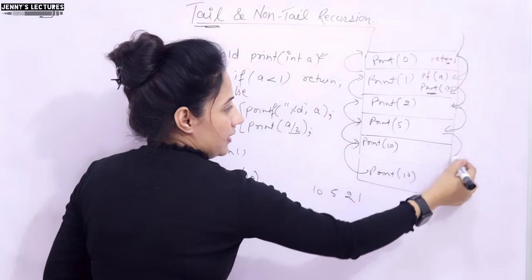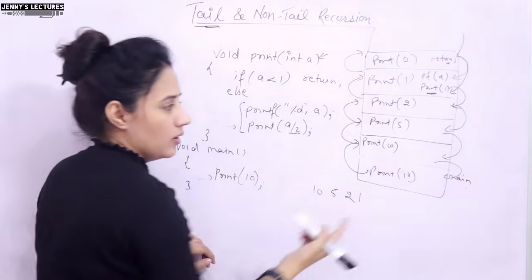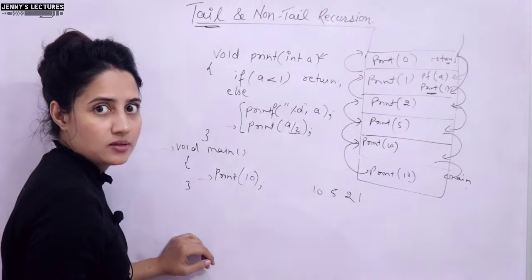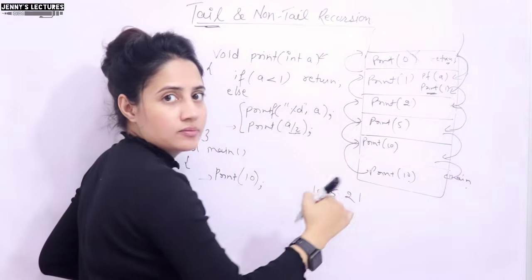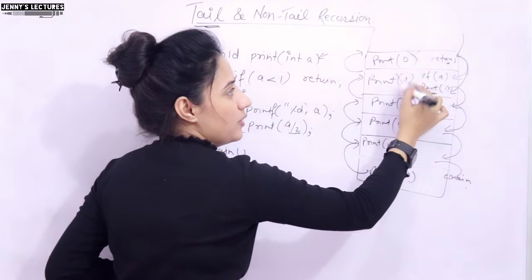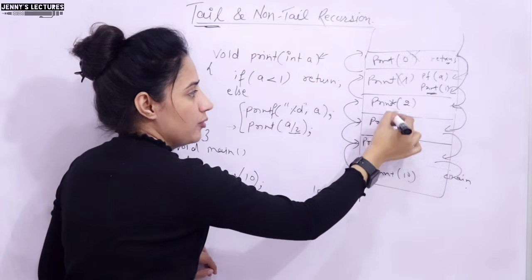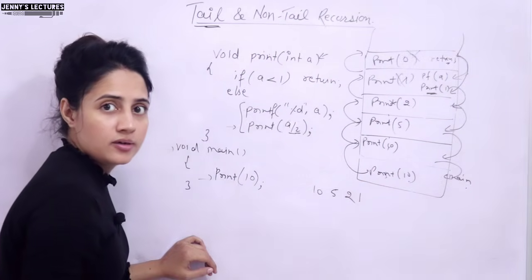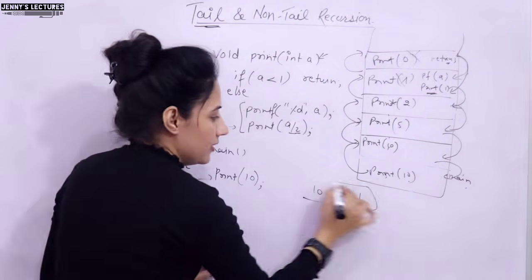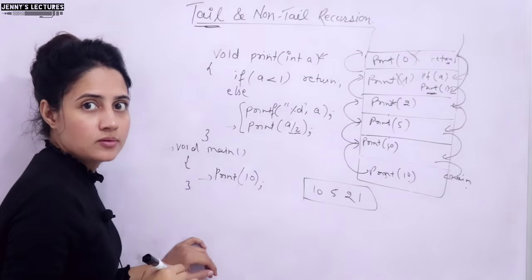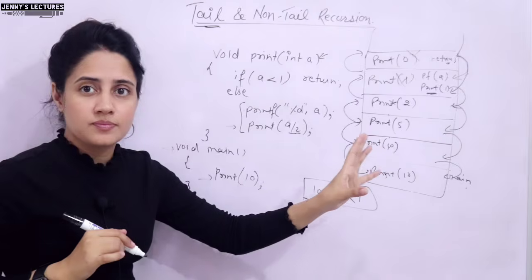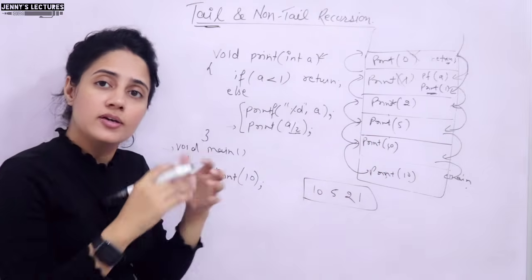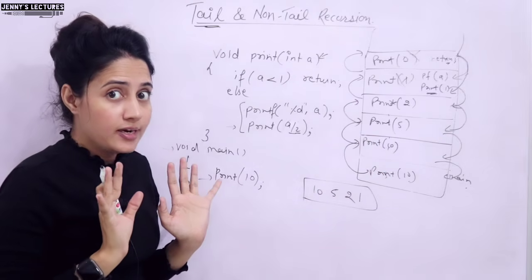Simply return here, then return here, and simply return to the main, and that's it. Once you return back, this memory would be freed, this memory would be freed, and at last this would be freed. And what will be printed? 10, 5, 2, 1. So after the recursive call there is nothing left, no task is left to be executed. So this is what? Tail recursion, right?